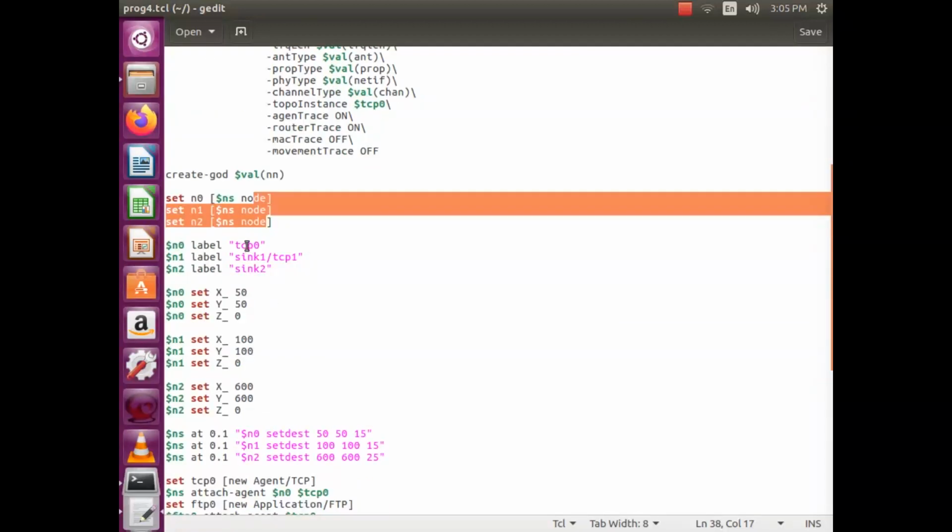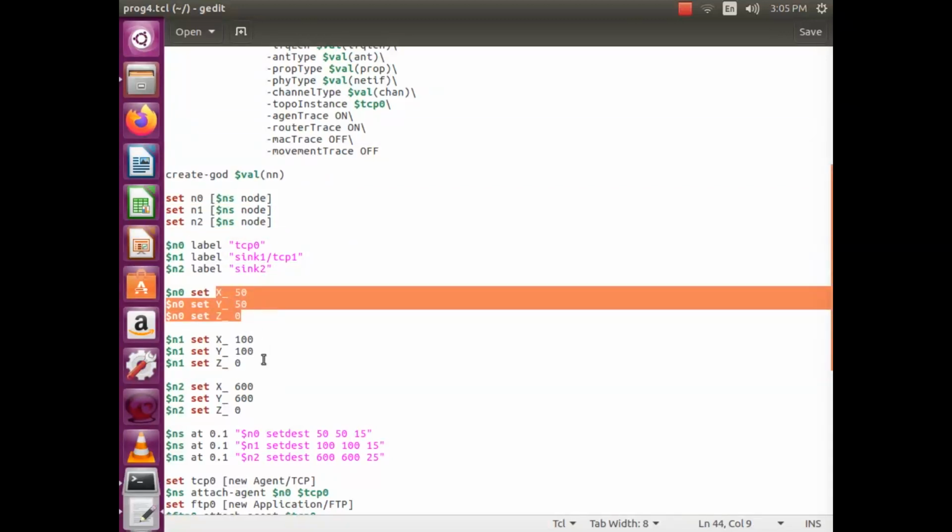The n0 is TCP, that is the sender, n1 is sink or TCP1. If it is receiving data from n0, it acts as a sink, that is receiver, destination. Otherwise it will be the sender, and n2 will be the receiver, sink 2. This is the configuration we set.